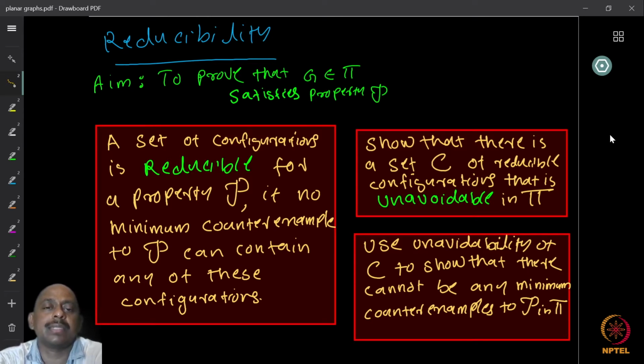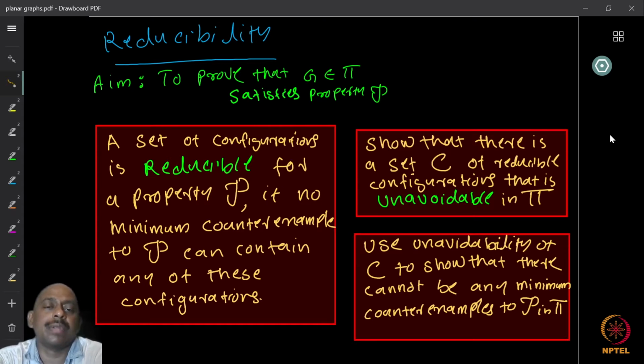Let us look at a graph and a given property, right? Now, if the graph does not satisfy this property, then we say this graph is a counterexample to the property. Okay?